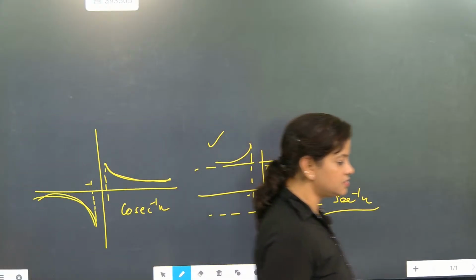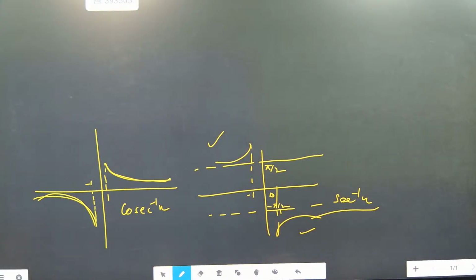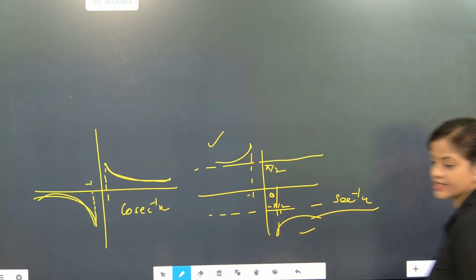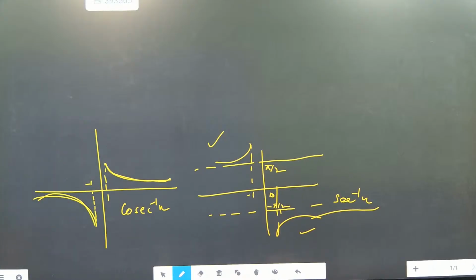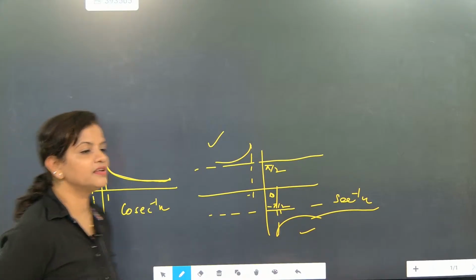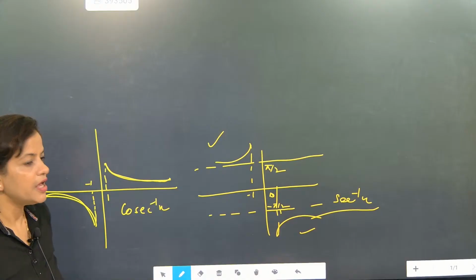Okay, fine. This is that one question. This is that other question. First and third quadrant, cosecant inverse x. Second and fourth quadrant, secant inverse x. Like that you remember. Above the x-axis.